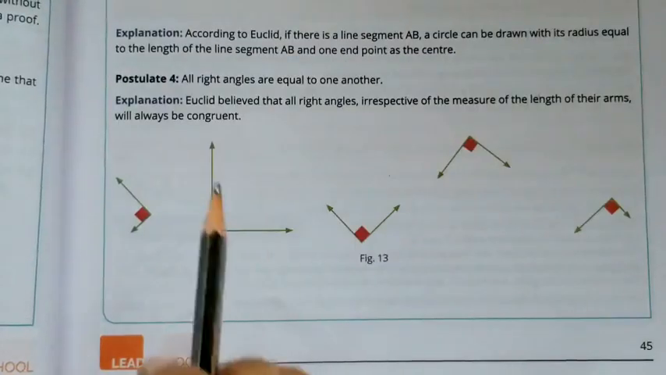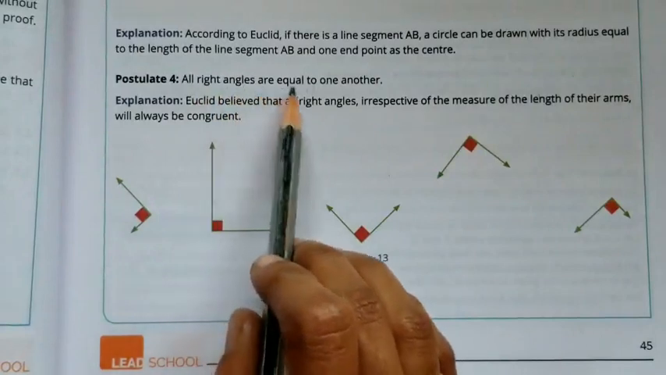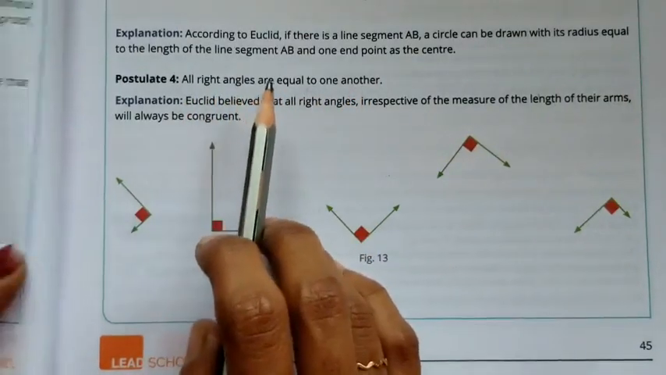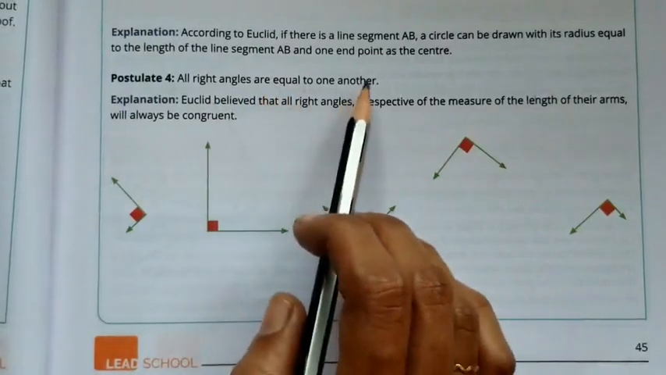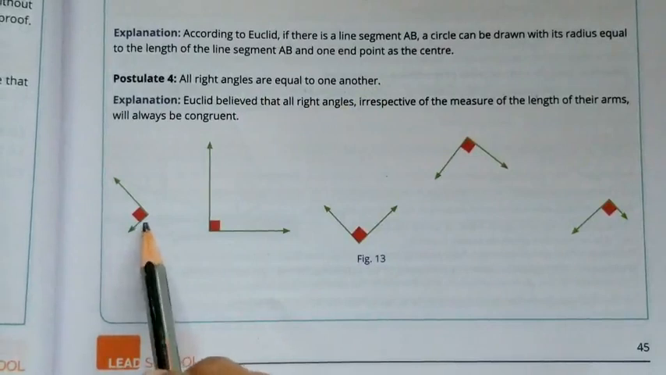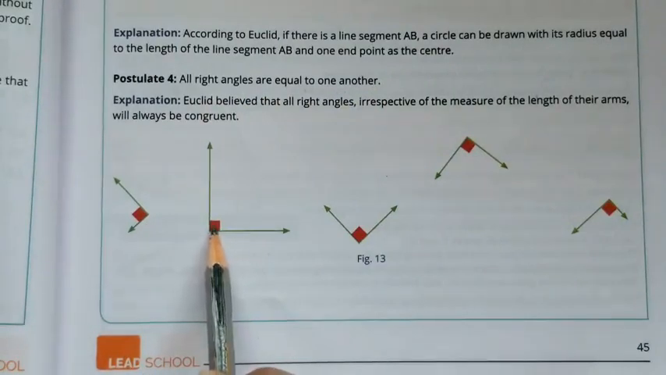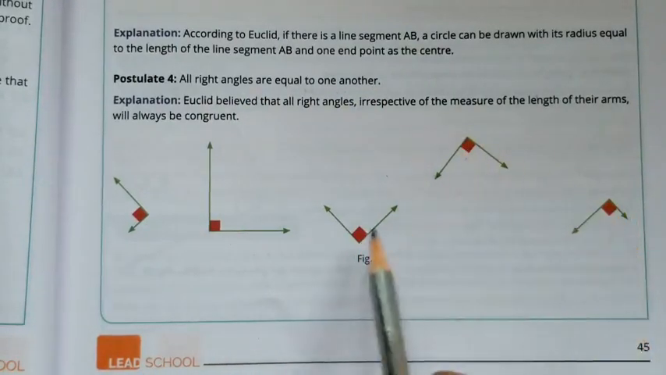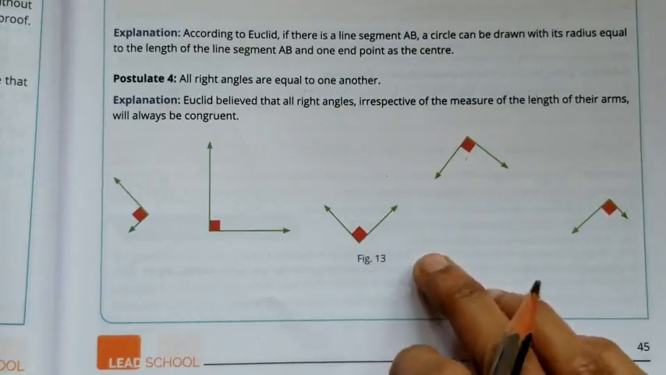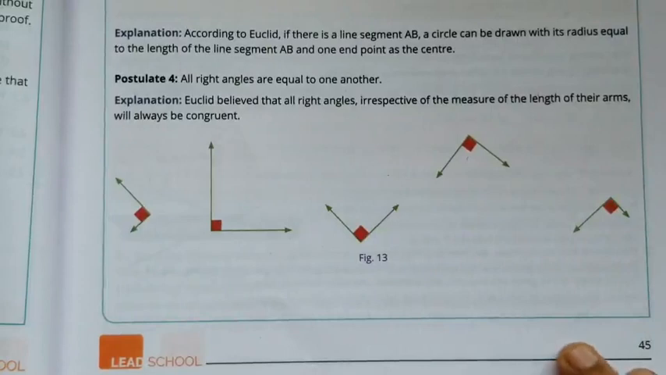Postulate number 4. All right angles are equal to one another. See here, here we have a right angle. Here also we have a right angle. See these figures, these three also have right angles, isn't it? These all right angles are the same.